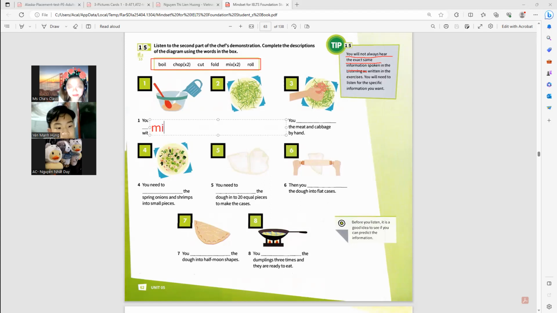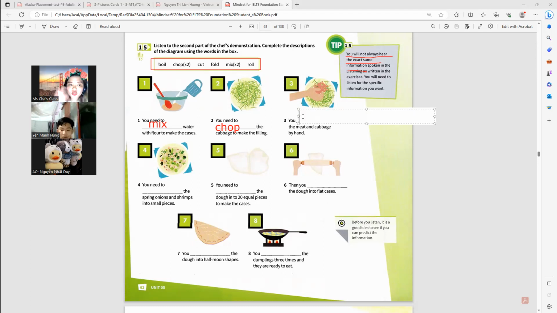Number 2, you need to chop the cabbage to make the filling. All right. Number 3, you need to mix the meat and cabbage by hand.